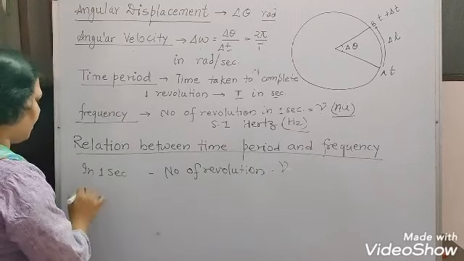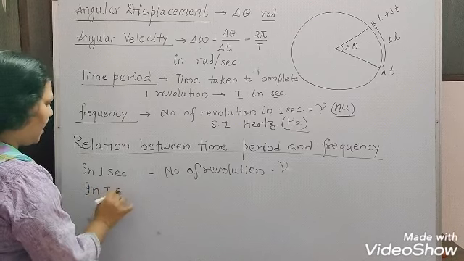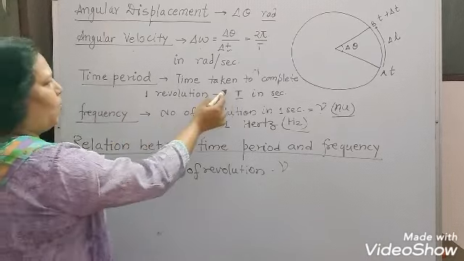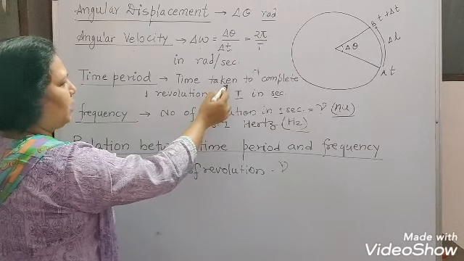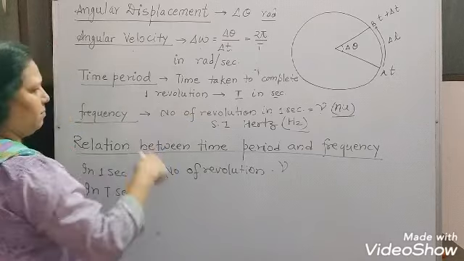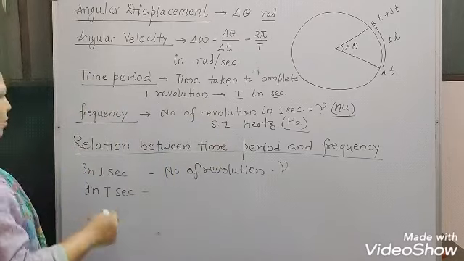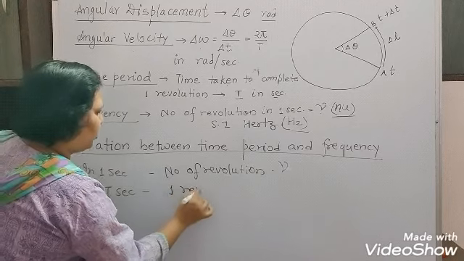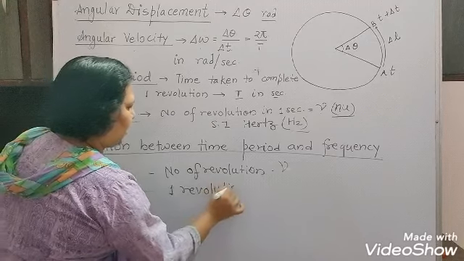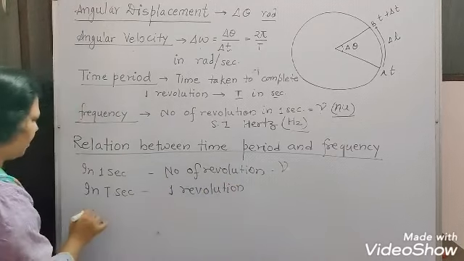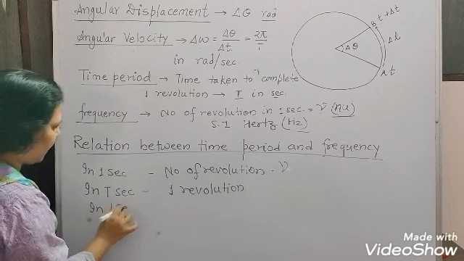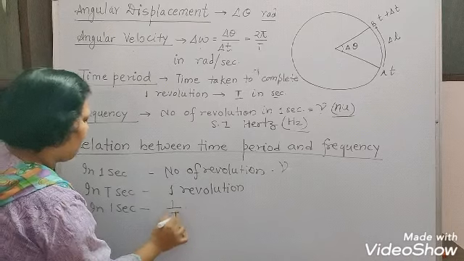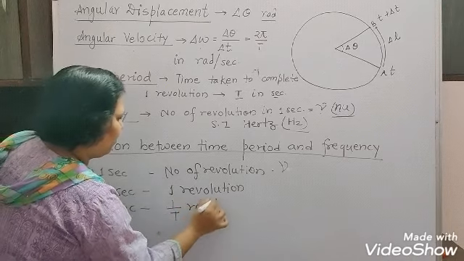If we take here T second, how many times has it revolved? One time. The object is revolving one time, that means it has taken one revolution only. So in T seconds, one revolution. So in 1 second, how many revolutions would there be? We can say 1 upon T revolution would be there.